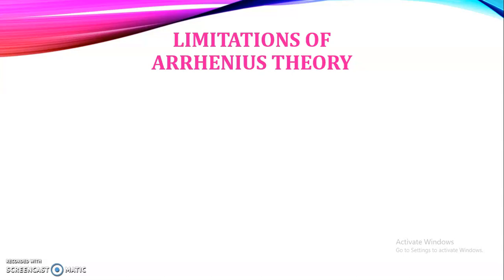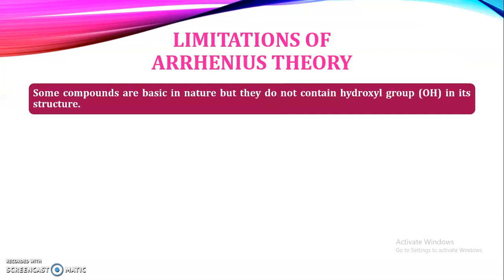Means if the molecular formula of that compound does not contain OH, according to Arrhenius it is not a base, because there is no hydroxide group and the compound is not able to produce OH ions. So it does not act as a base. But later on this was found to be not correct, because some compounds are basic in nature but do not contain the hydroxyl group in their structure.